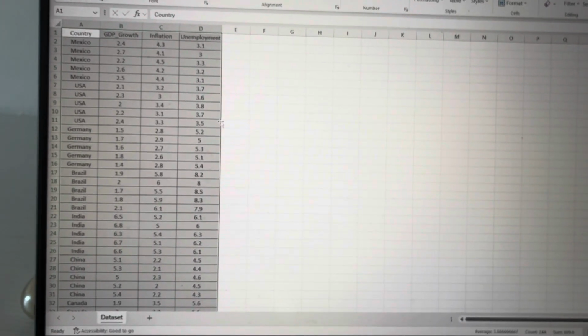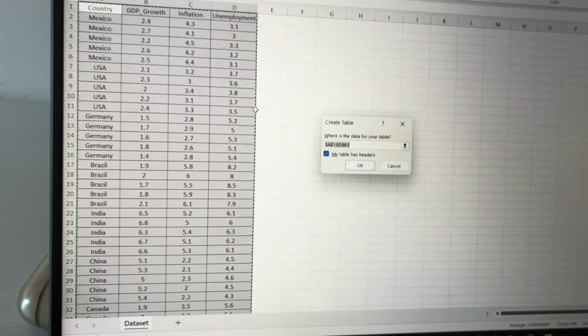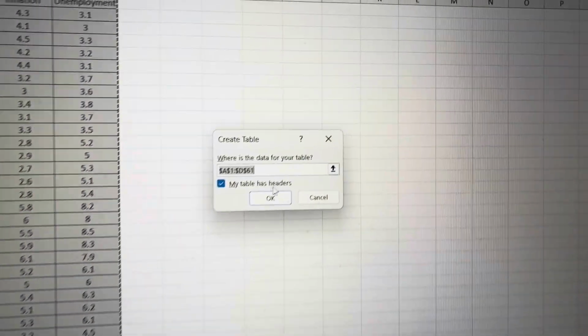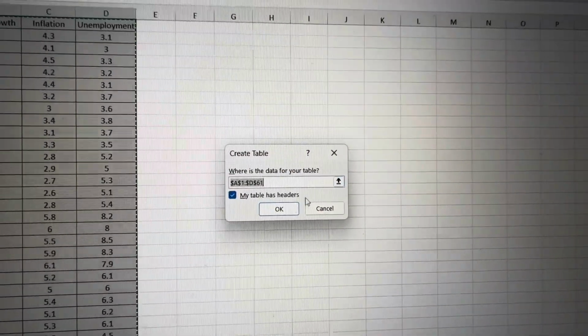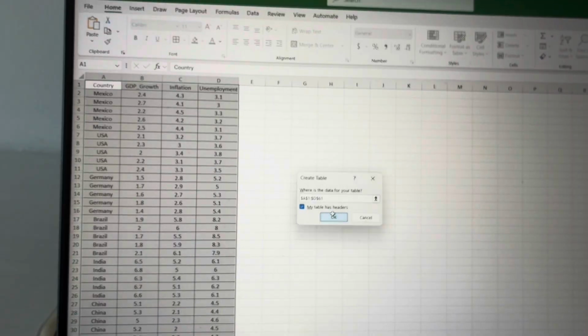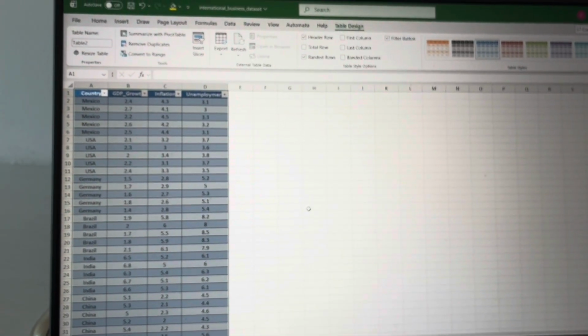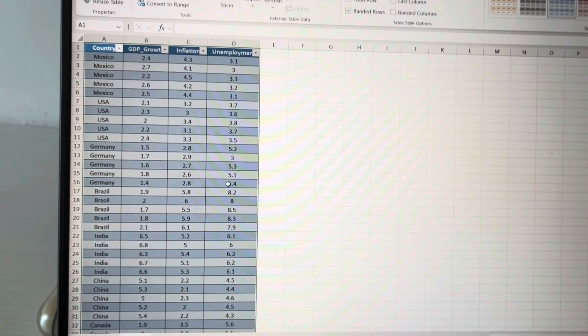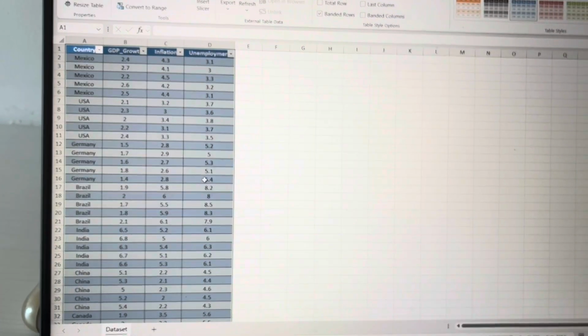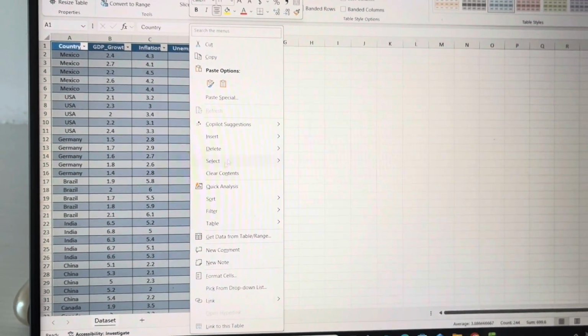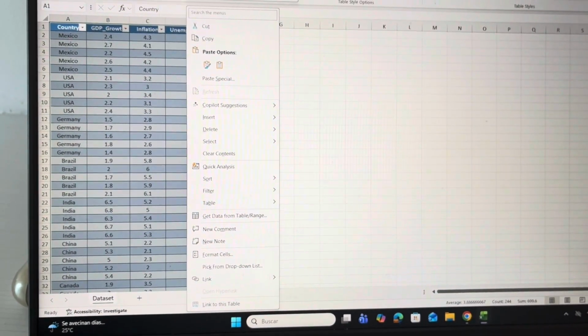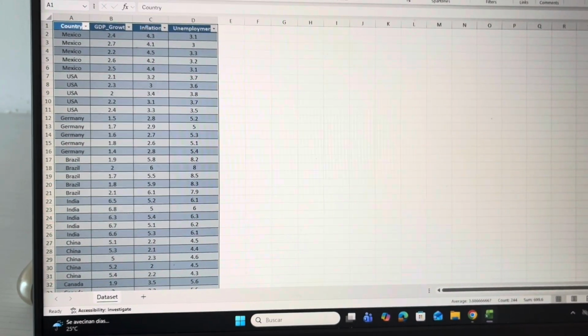Tip according to ChatGPT is grabbing my information, putting Control T, and this is gonna create the table and method accelerator and click OK. So this is the first step that ChatGPT tells me to do. The following step that ChatGPT gives is the second. Let's see. We have to create a pivot table of this one in a new sheet. So let's do it.